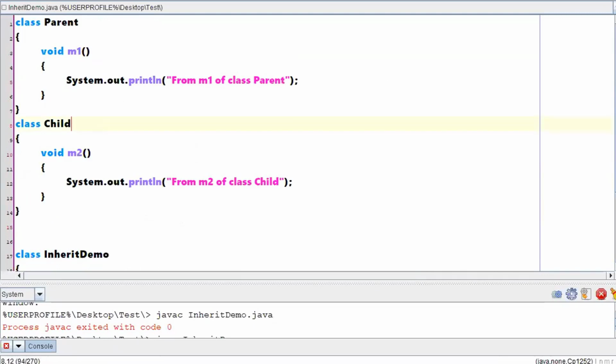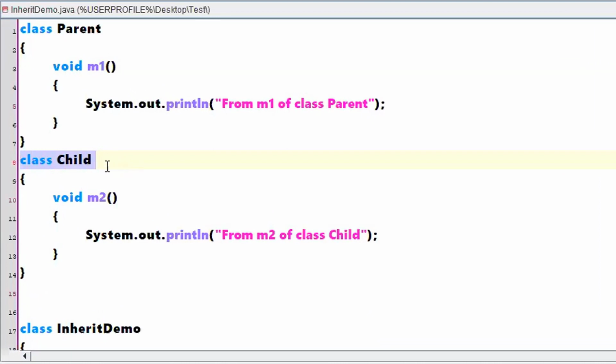So what does inheritance say? If one class acquires the properties of another class, then it is called inheritance, right? So let me use the keyword extends. Which class properties does it have to extend? It has to extend the class properties of the parent class. Once I say class Child extends Parent, what does it mean? The properties of this parent class are now available with respect to the child class.